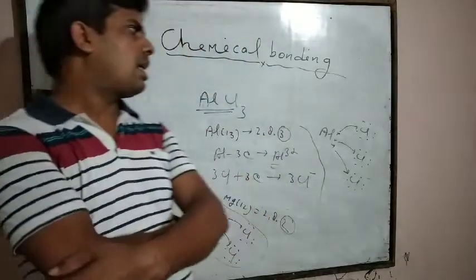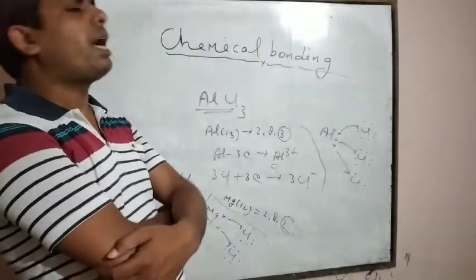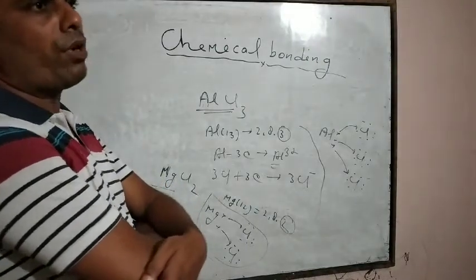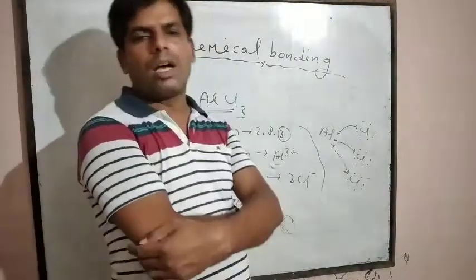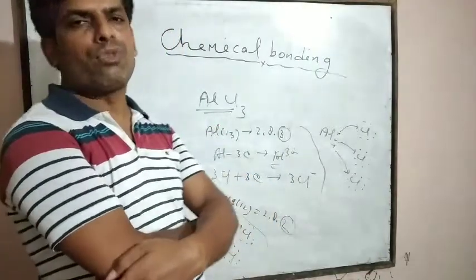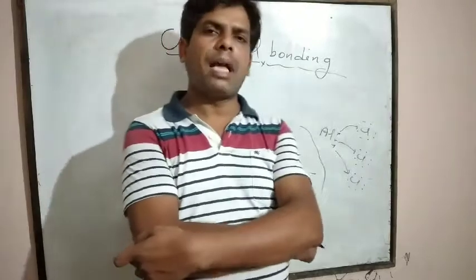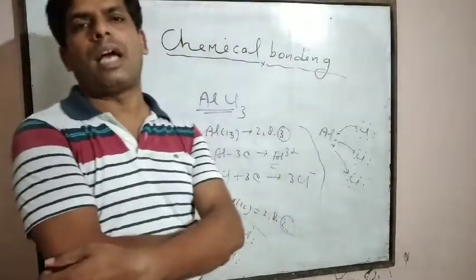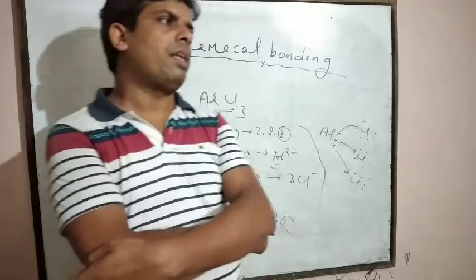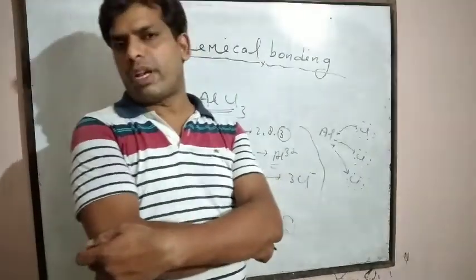So these are the characteristics of ionic compounds. Ionic compounds have a high melting and boiling point due to their compact structure. They are bad conductors of heat and electricity in the solid state, but in the molten state they behave like good conductors. These are soluble in water because they are polar compounds.